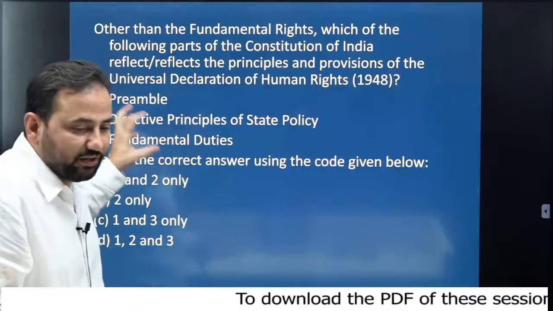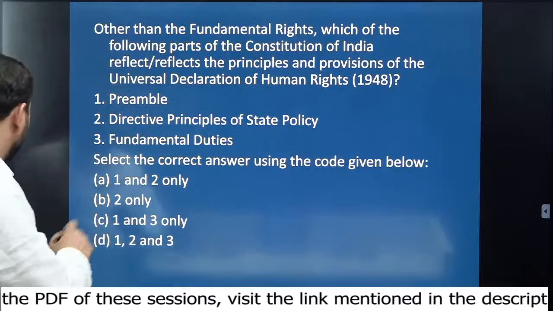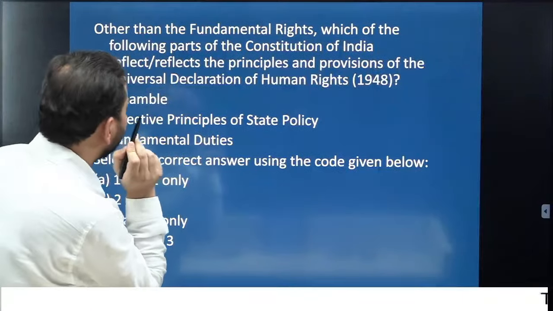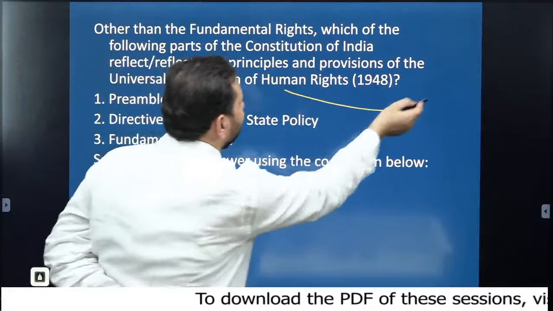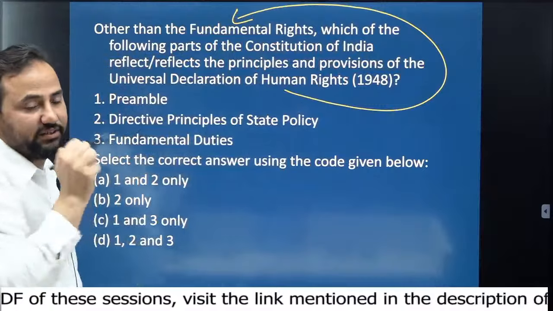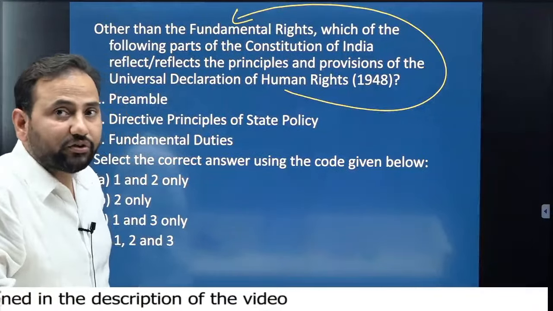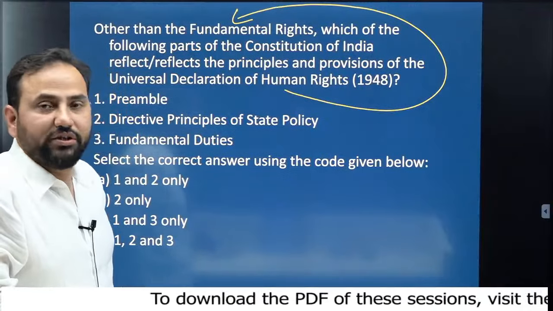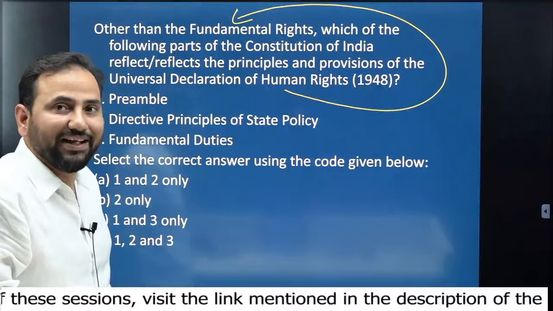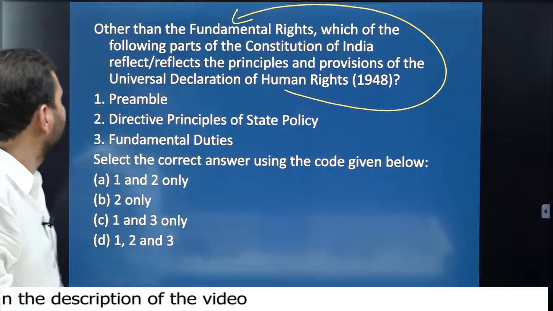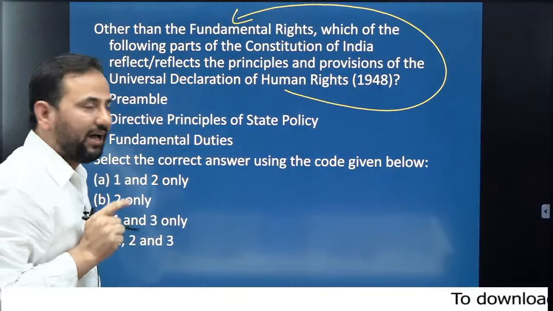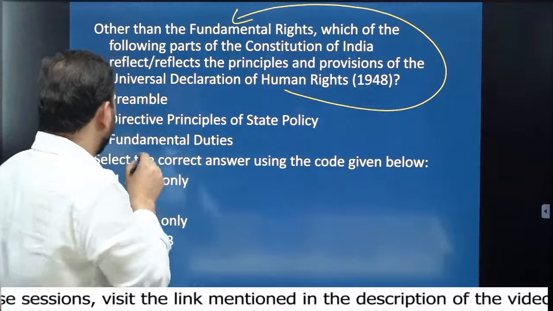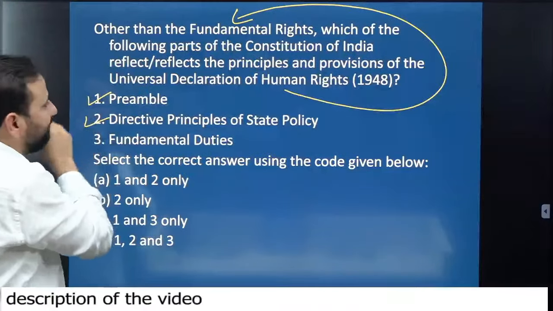So if you see this question, about the provisions associated with the Universal Declaration of Human Rights, this Declaration is automatically reflected in fundamental rights. I specified this also. Why? Because the Constitution of India came into effect after the Universal Declaration of Human Rights, and India was a signatory of this. So it is specified in fundamental rights. Apart from fundamental rights, it is also specified in the preamble to the Constitution of India. And if you have this in the preamble, then you will automatically have this in DPSPs also.